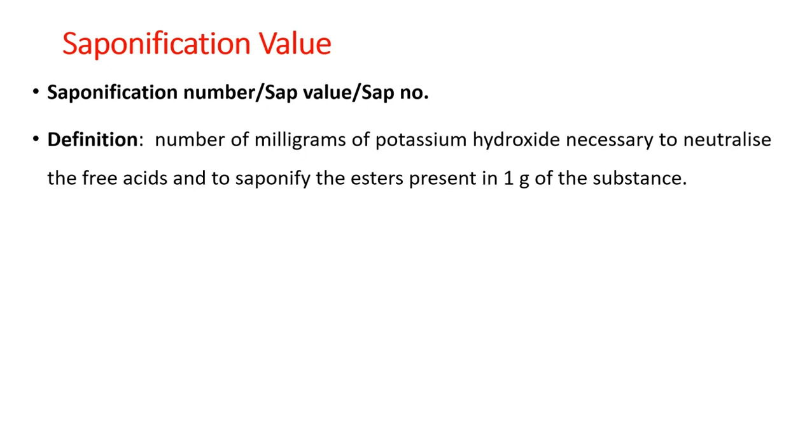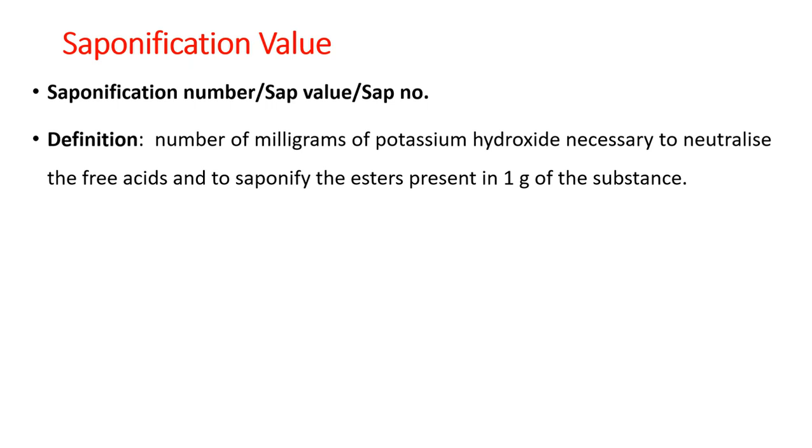What is the saponification number? It is the number of milligrams of KOH required to not only neutralize the free fatty acids but also to saponify the esters present in 1 gram of oil, fat or the given substance.